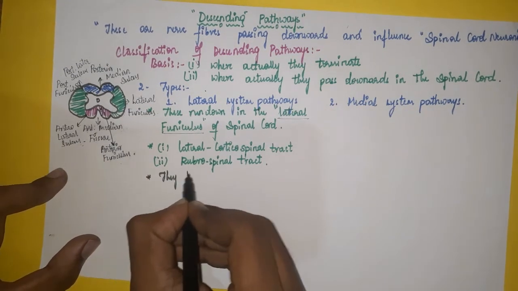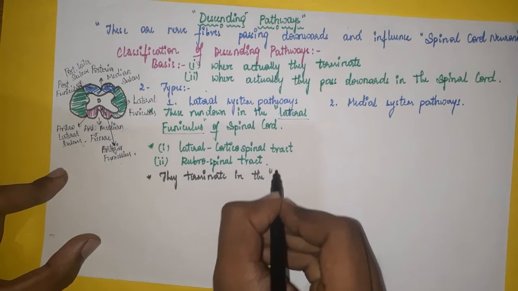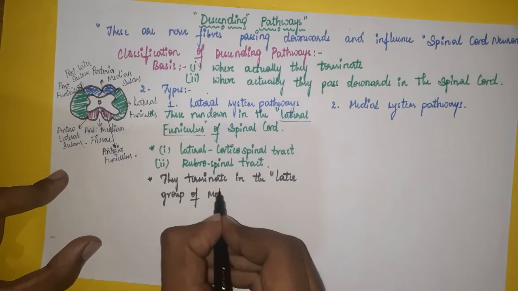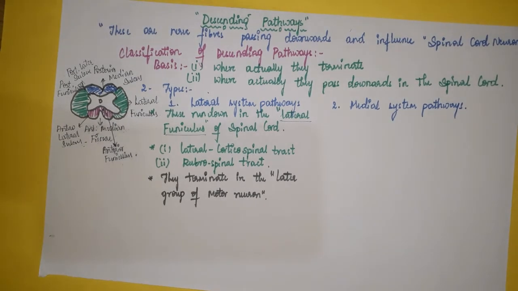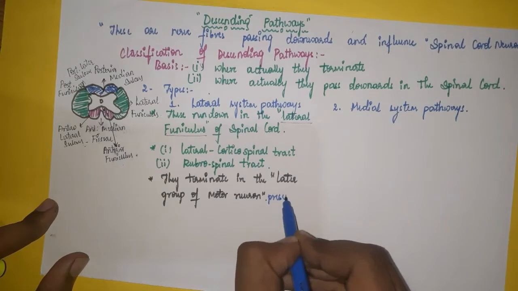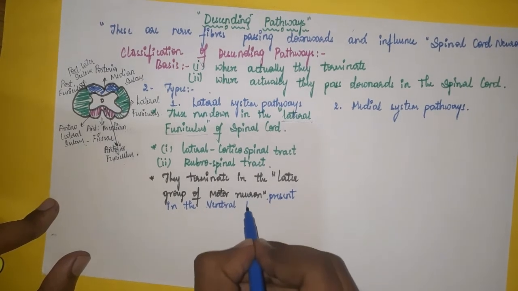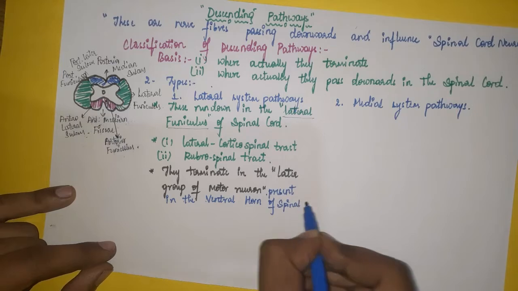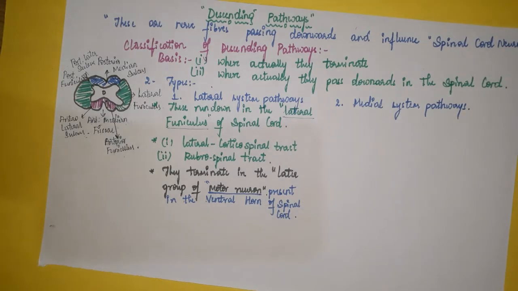They terminate in the lateral group of motor neurons. Where is this lateral group of motor neurons present? In the ventral horn of the spinal cord. The lateral motor neuron group is present in the ventral horn of the spinal cord.